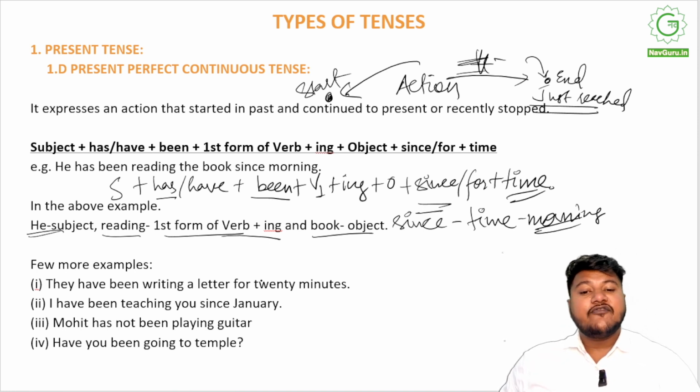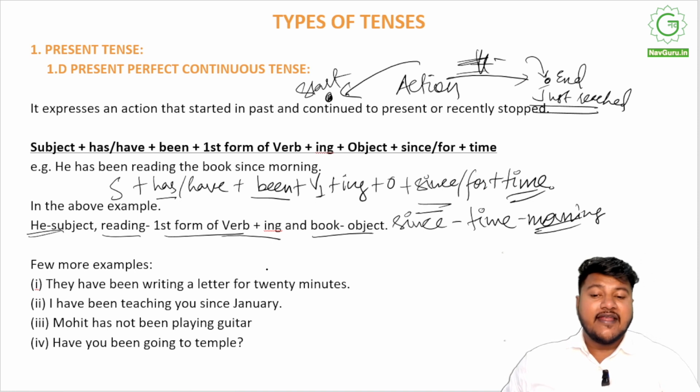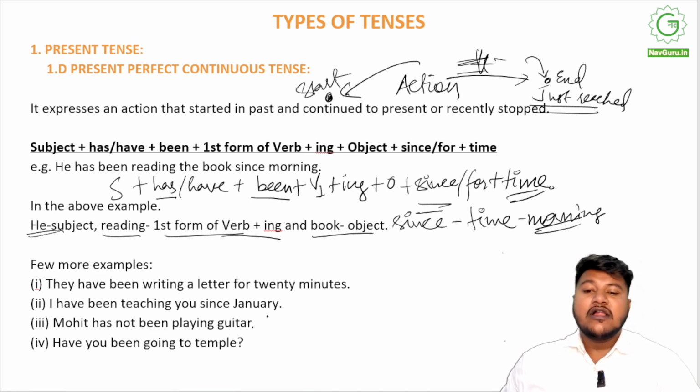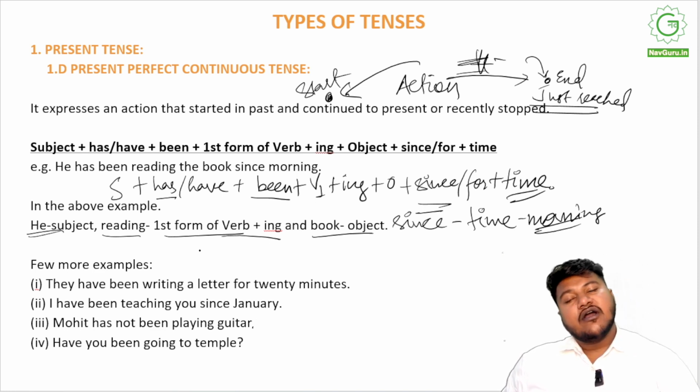They have been writing a letter for 20 minutes. So it has been 20 minutes, they are still writing it. I have been teaching you since January. We started in January, we are still going. Mohit has not been playing guitar. Mohit did not play guitar earlier, right? And he is also not doing it right now. Have you been going to the temple? Like the question remains the same. Earlier also I did not know whether or not you were going. Now also I do not know, right?